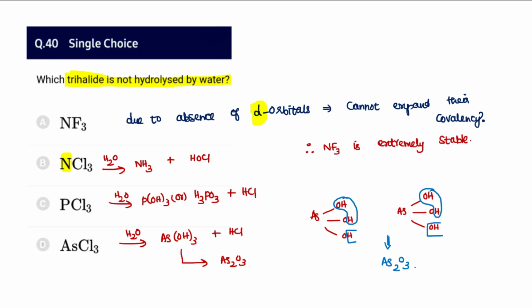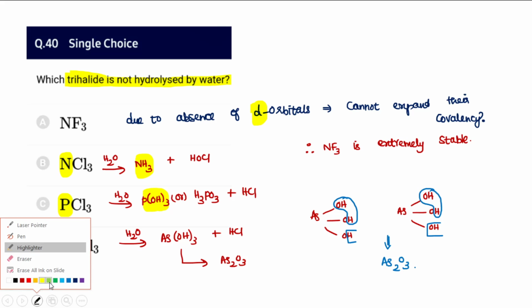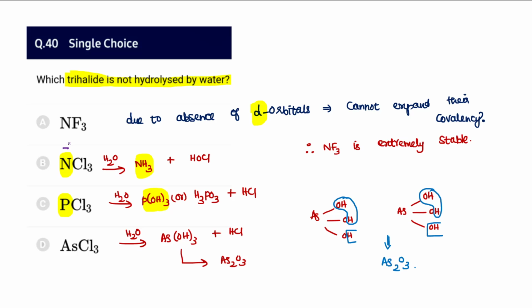You can find another important point. With the nitrogen it forms ammonia, and with PCl3, with the phosphorus it forms P(OH)3, which means nitrogen is more electronegative. So when nitrogen is more electronegative, it takes a negative charge, so it interacts with the positive part of the water. When it interacts with the positive part, ammonia will be formed. Whereas phosphorus is not much electronegative, so it interacts with the negative part of the water, so P(OH)3 will be formed. So that's the point of difference between the hydrolysis products of NCl3 and PCl3.